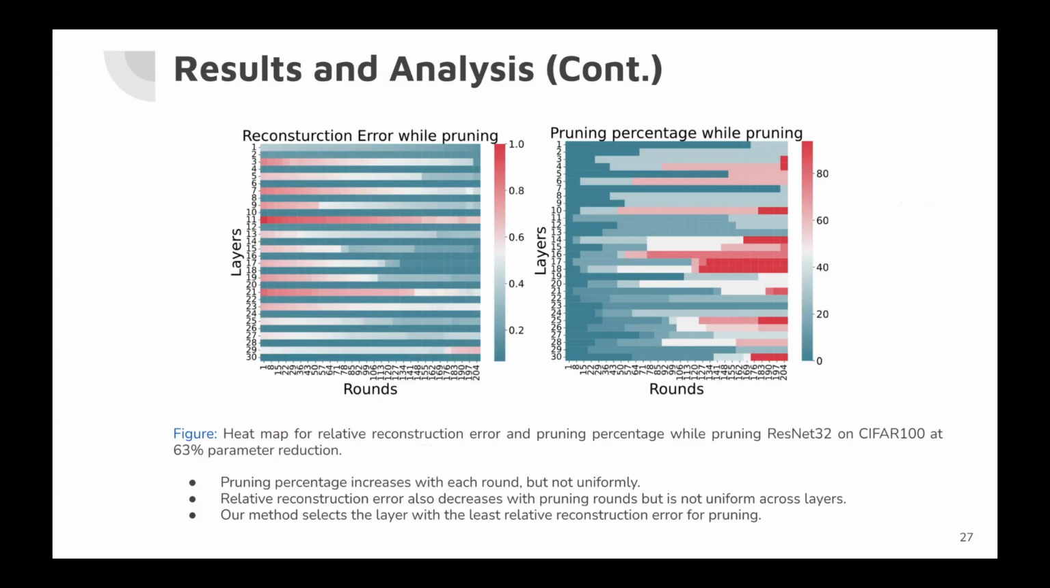We illustrate a heat map for the relative reconstruction error and the percentage of removed filters for each layer across the pruning rounds. We observe that the pruning percentage increases with each round. Relative reconstruction error also decreases with pruning rounds. From the heat maps, it is evident that our method selects the layer with the least relative reconstruction error for pruning.